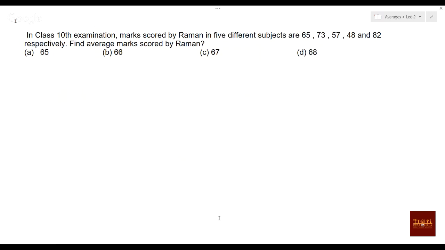Tell me the answer. In a class 10th examination, marks scored by Raman in 5 different subjects are 65, 73, 57, 48, and 82 respectively. Find the average marks scored by Raman. Tell me the answer. I'm waiting for the answer.